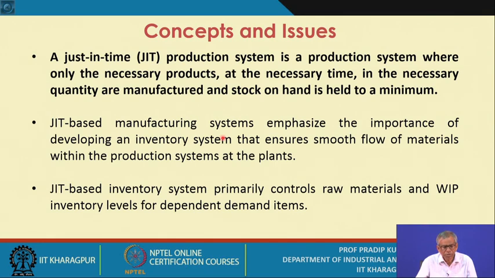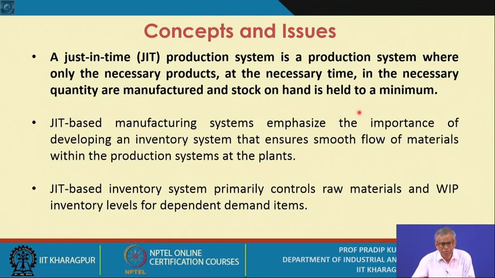Now what is a JIT production system? It is a production system where only the necessary products at the necessary time in the necessary quantity are manufactured, and the stock on hand is held to a minimum. So when your objective is to hold the minimum level of inventory, obviously you feel like adopting the JIT based production system,